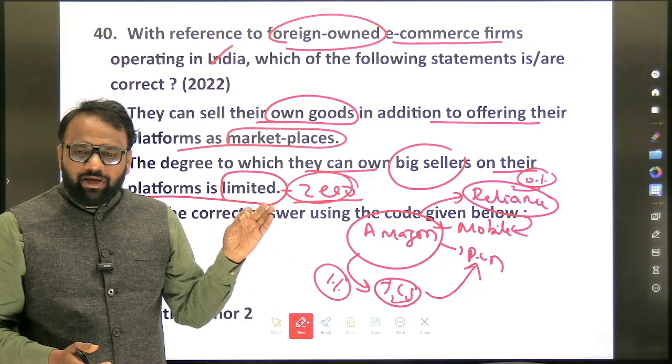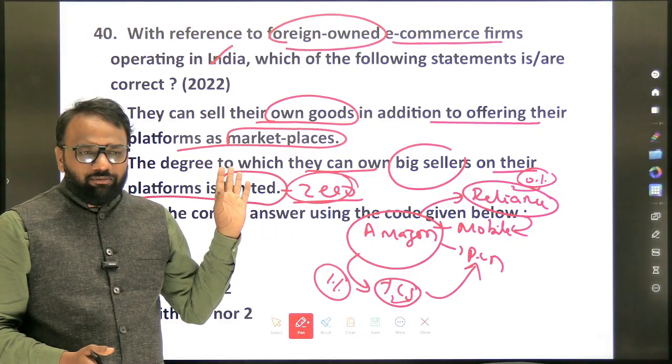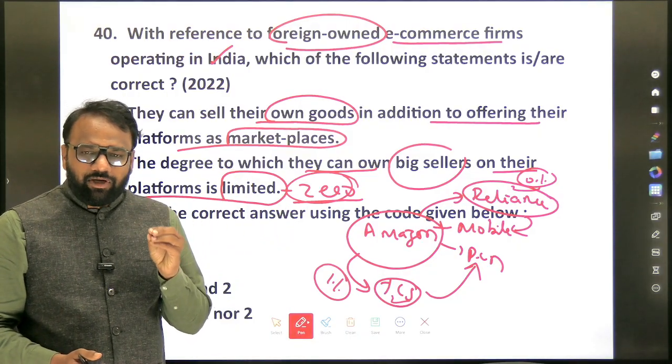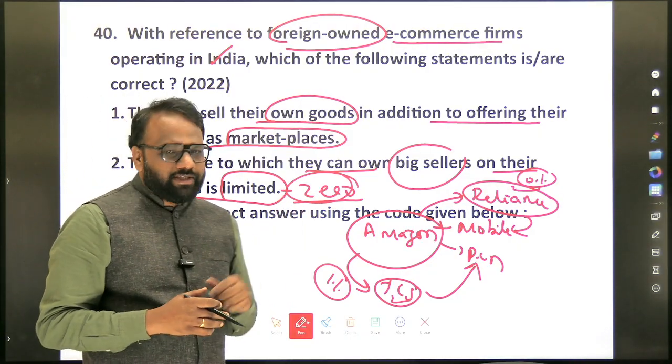Any big seller cannot be owned by the platform, even to a minimum extent. Hence, it is completely 0.